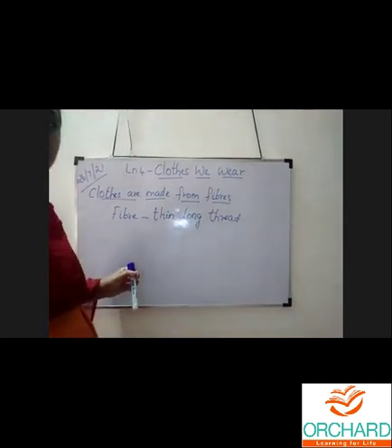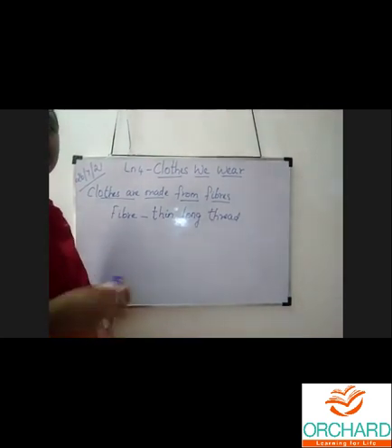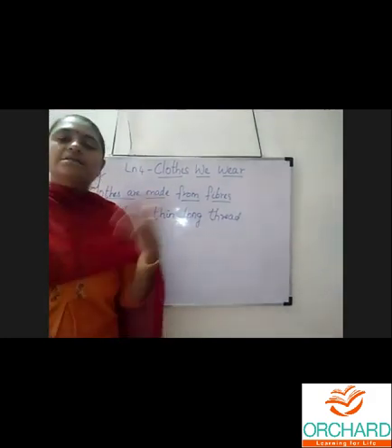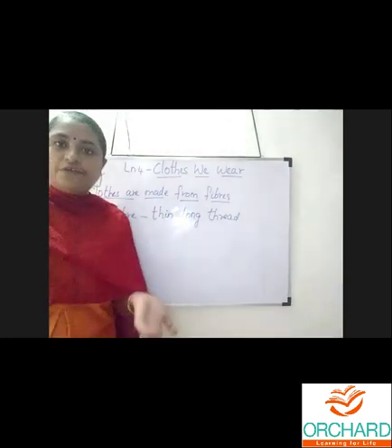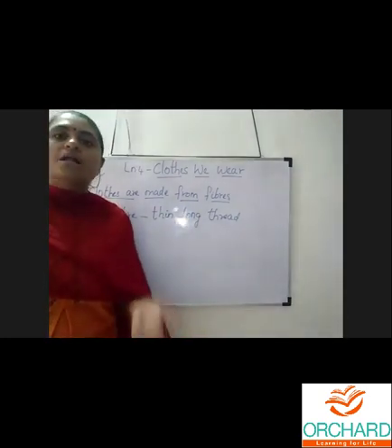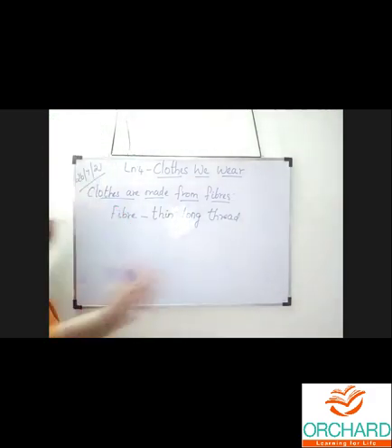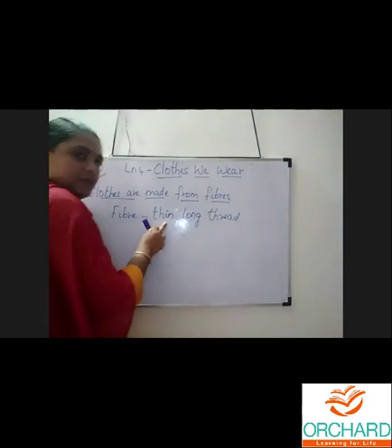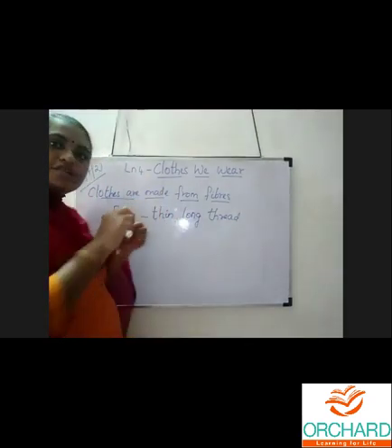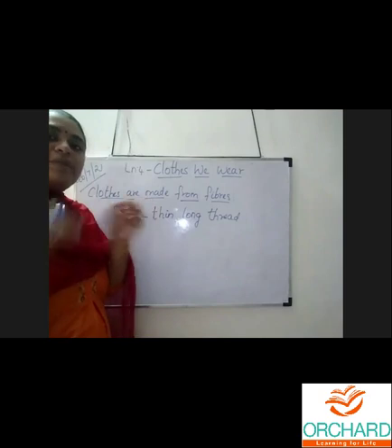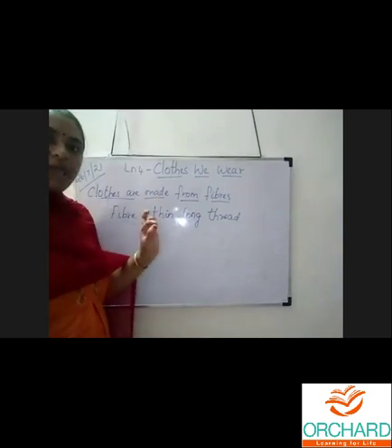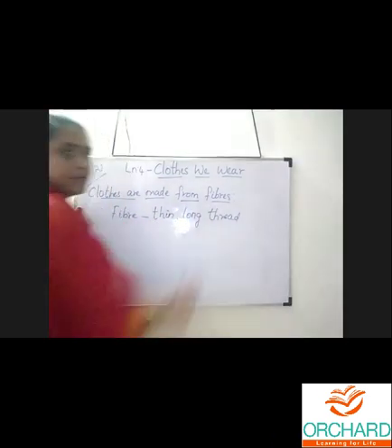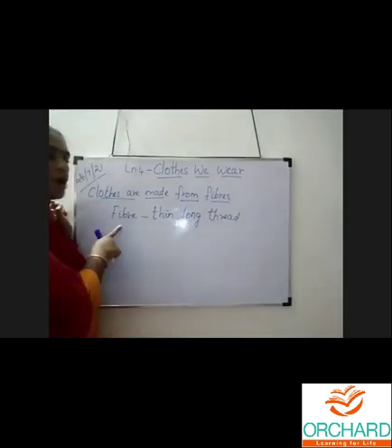The clothes made by nature are called natural fiber. The clothes made by synthetic material, artificial, by using chemicals, are called synthetic fibers. Understood? So first you must know what is meant by fiber. Fiber is nothing but a thin thing. Thin means what? Small. The breadth will be like a thread. Very thin and a long thread. Thin and long thread, that is called fiber.